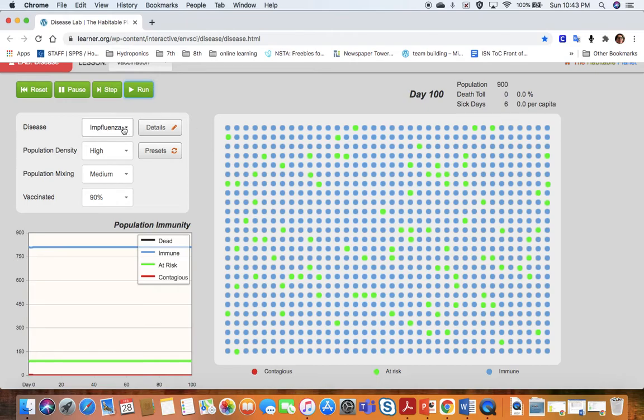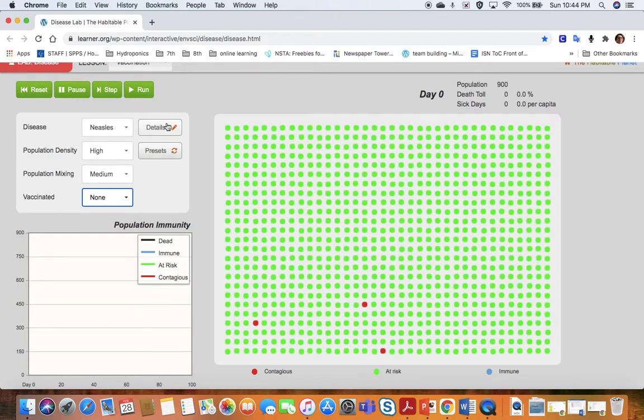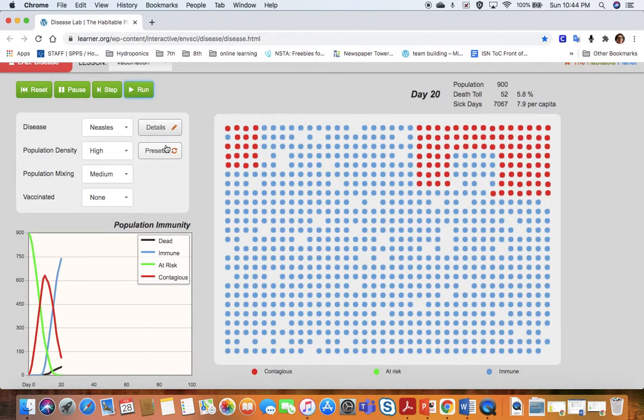But let's look at something that we've had a vaccine for that you've probably been vaccinated for, and you have to be vaccinated for in order to go to school. They call it measles here, but it's the measles. We've got the same high population density, medium population mixing. We're going to go with no one vaccinated. Almost 60 people have died. 59 people have died. 7,197 sick days. So you can see measles spreads a lot faster.